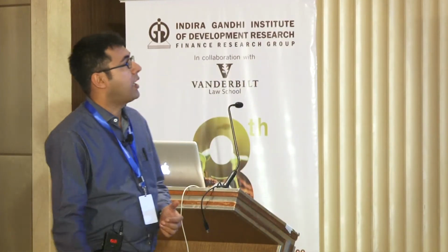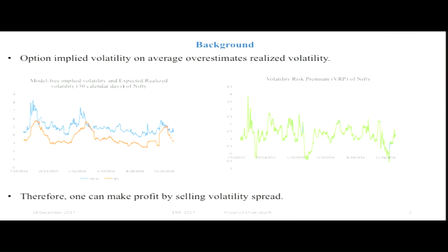I am Prasenjit Chakrabarti, a doctoral student in the finance and accounting area at Indore. The title of my paper is Commonality in Volatility Risk Premium. To start with, I just want to show you a plot of the Nifty implied volatility vis-a-vis Nifty realized volatility for a certain period of time.